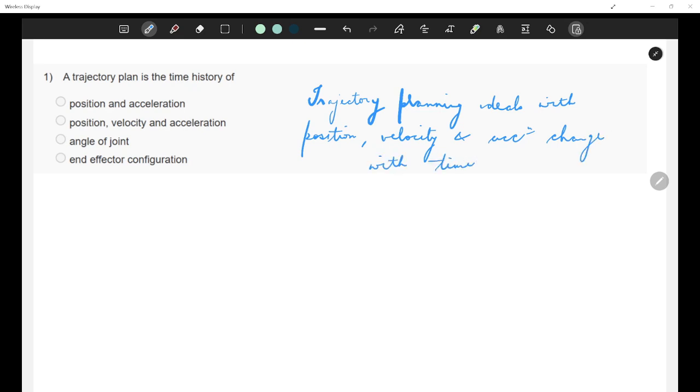So it is basically a history of position, velocity and acceleration change over time. It is used to ensure smooth motion planning and control of a robotic system. What is meant by smooth motion planning?